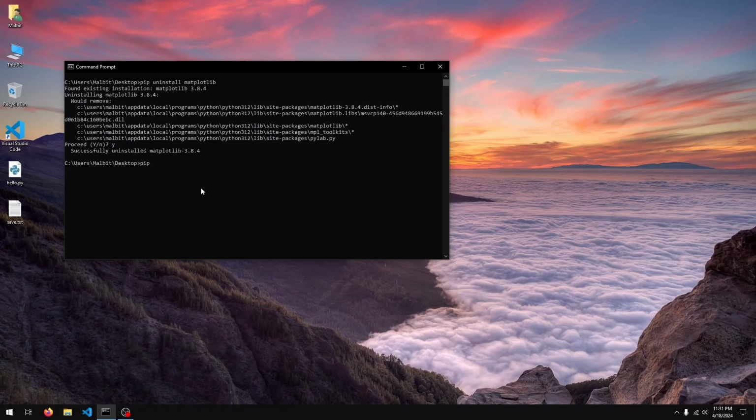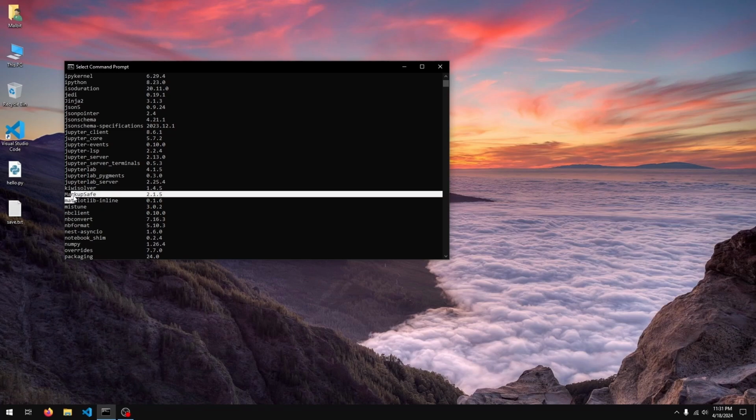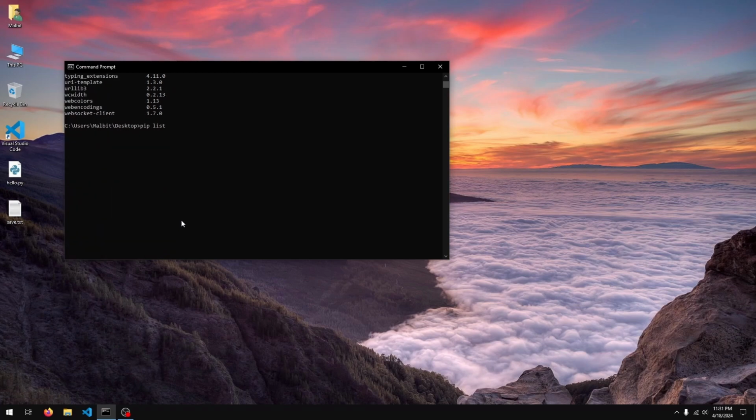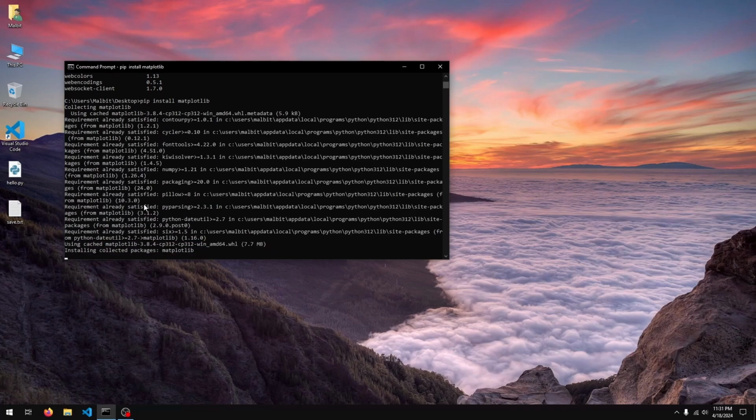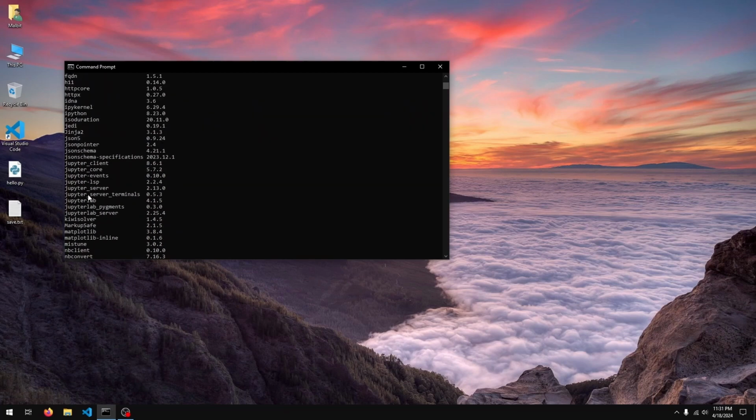So if I did pip list again, okay, so there's this matplotlib inline, but that's something else. You can see matplotlib is not here. If I were to install it again, let's do pip list. Yeah, you can see matplotlib here. So this inline is something else. Matplotlib was the one that was uninstalled.